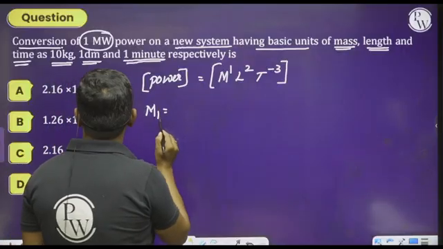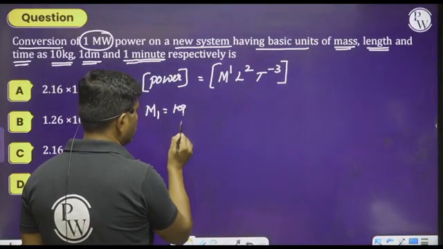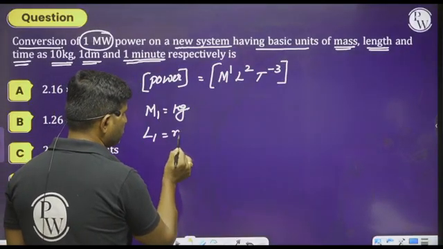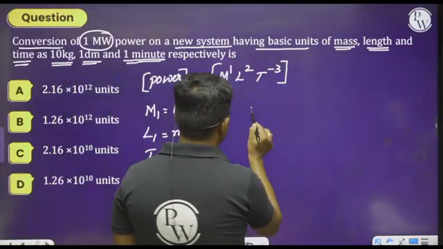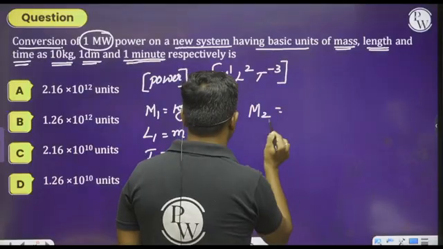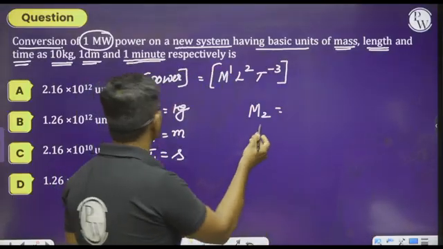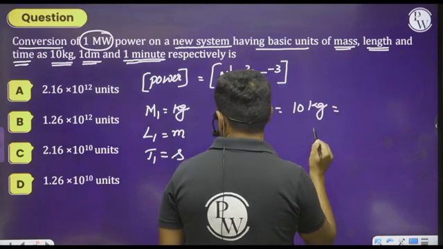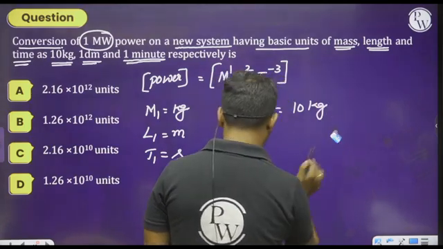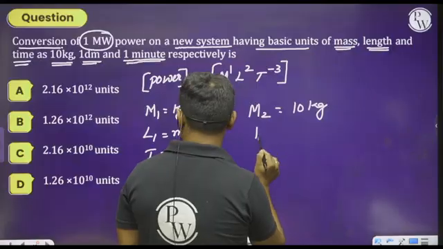M1 is nothing but kilogram, L1 is a meter and T1 is equal to second. Similarly, for the second system, M2 can be 10 kg. And what is L2?